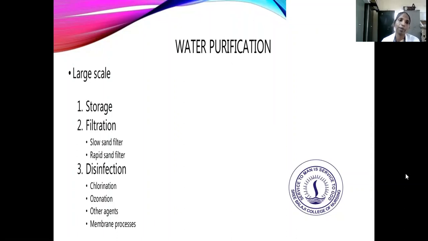Water purification on a large scale involves storage, filtration, and disinfection. Filtration is of two types: slow sand filter and rapid sand filter. Disinfection is done by chlorination, ozonation, other agents, and membrane processes.